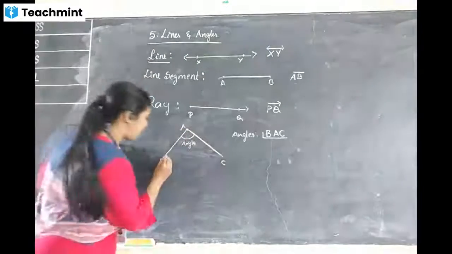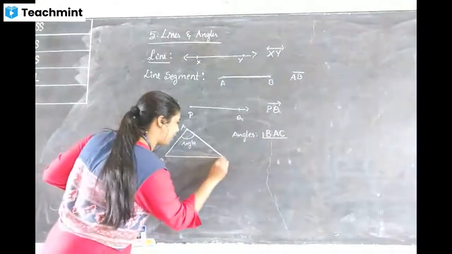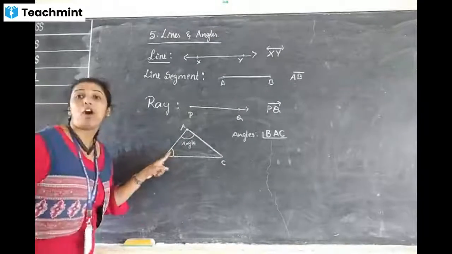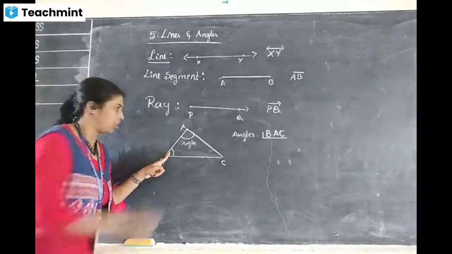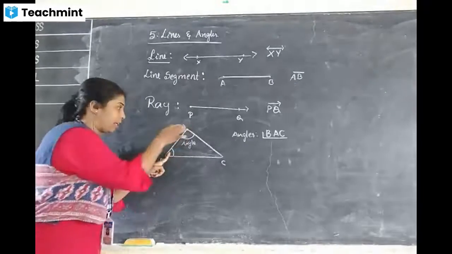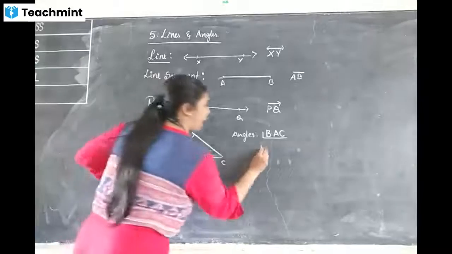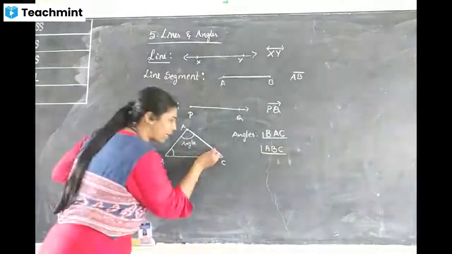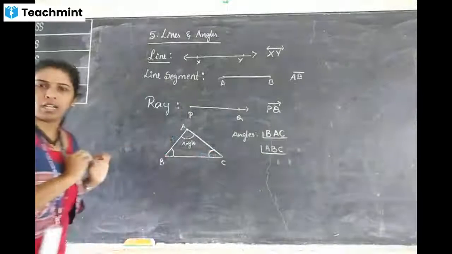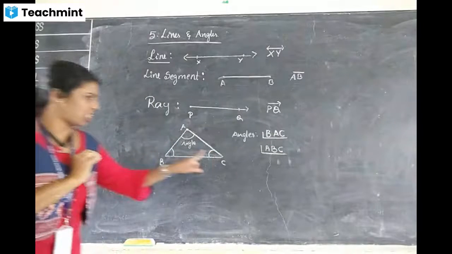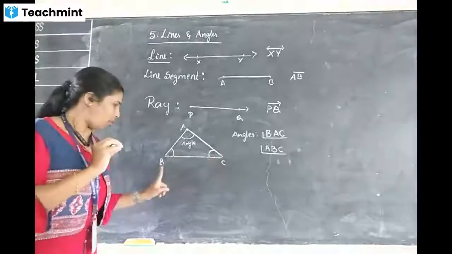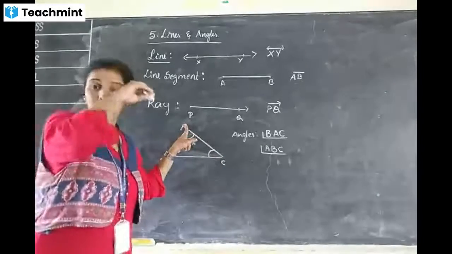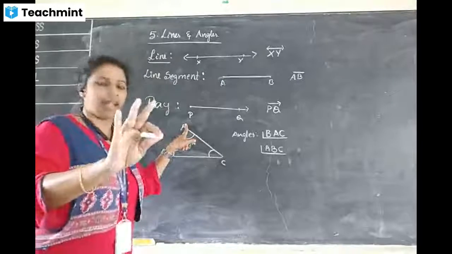One is over. Suppose I join this line segment BC; one more angle is formed at B. So how can I write this? B must come in the middle: A, B, C. One more I can see here, that is C. C must come in the middle. How can I write it? BCA. Very good, you are correct. BCA is the angle BCA.